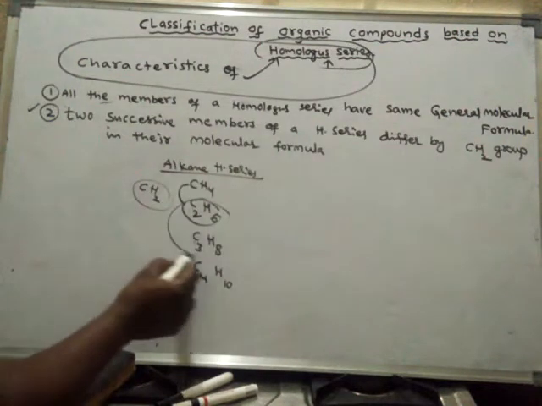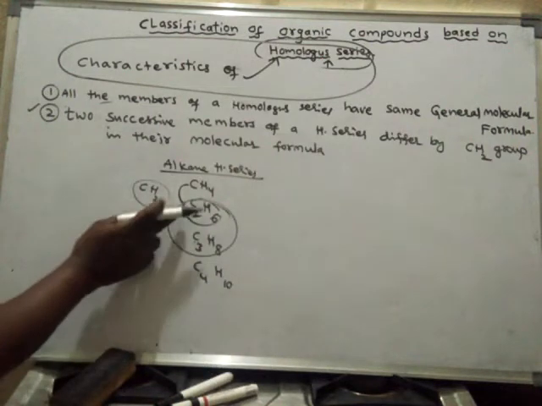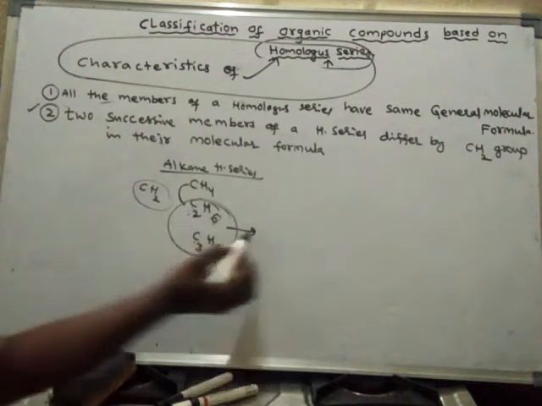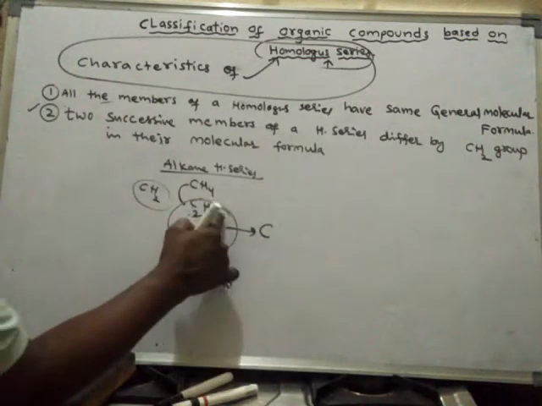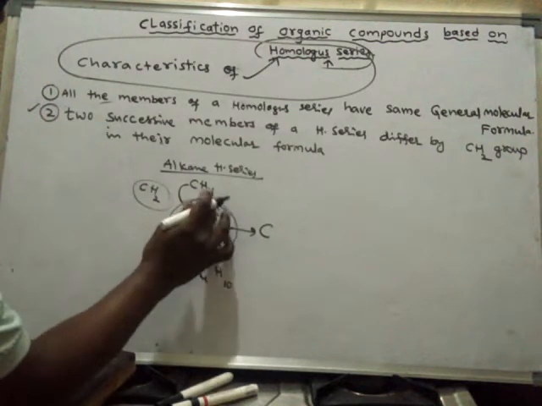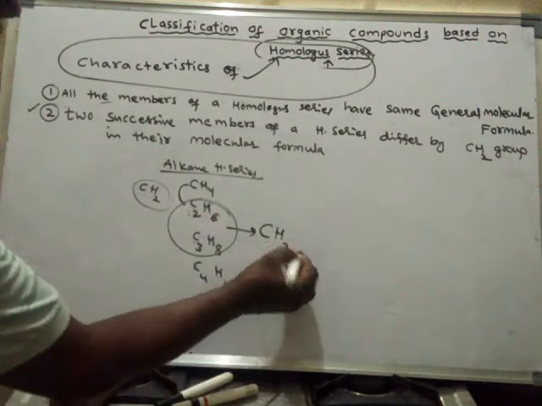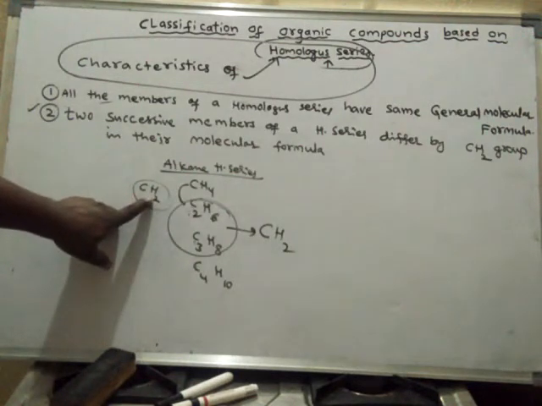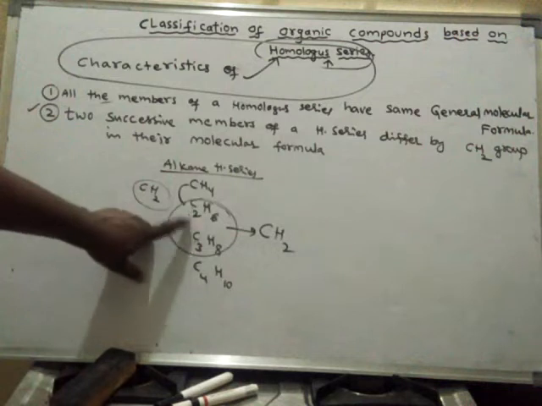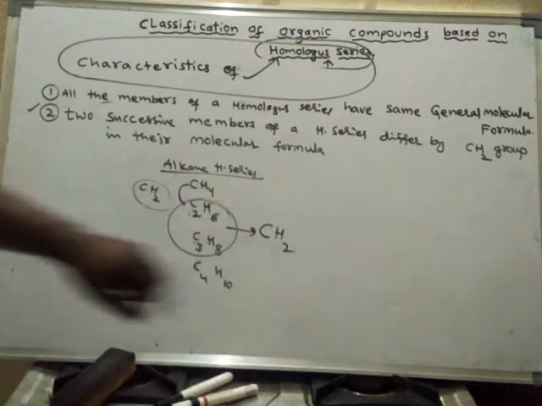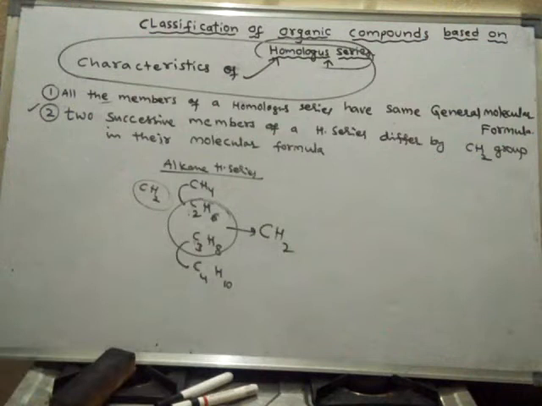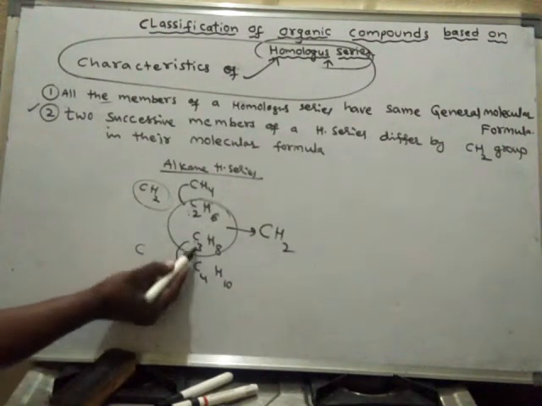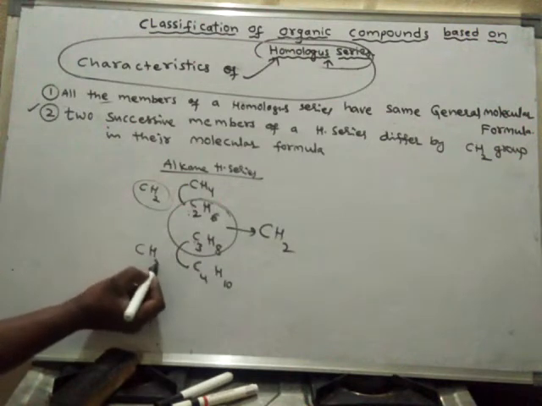Now compare these two. These two are successive members. If you compare these two, again here also one carbon is in excess and two hydrogens are in excess. That means these two successive members differ by a CH2 group, and even these two successive members differ by a CH2 group. Now compare these two successive members. Again, one carbon is in excess and how many hydrogens? Two hydrogens are in excess.